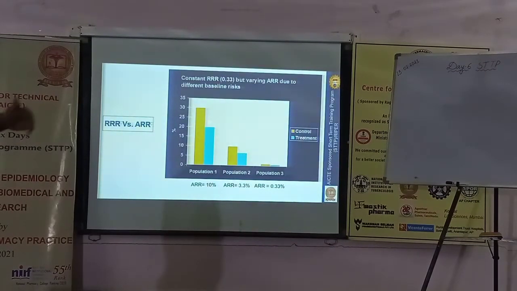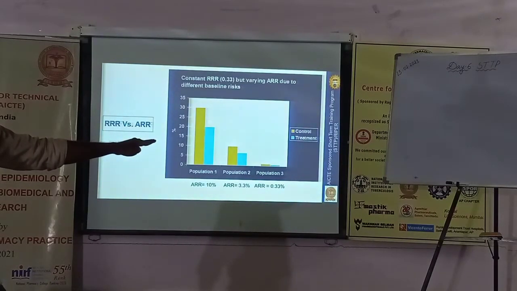That is called relative risk reduction. If you see the difference, 30 minus 20, the absolute risk reduction is 10%. In all these three populations, the relative risk reduction is common, but they differ in the absolute risk reduction. Very important.